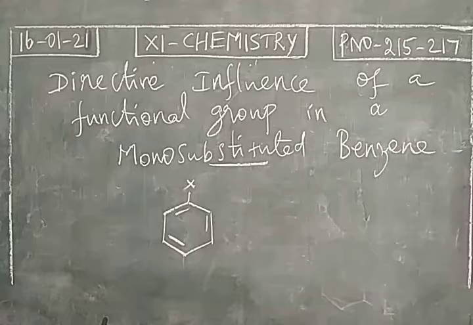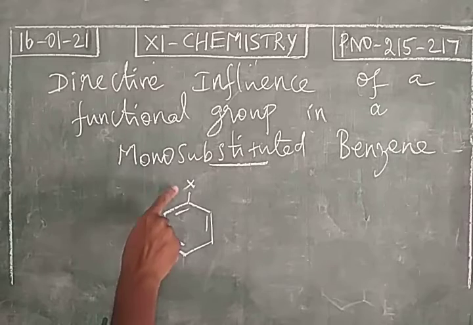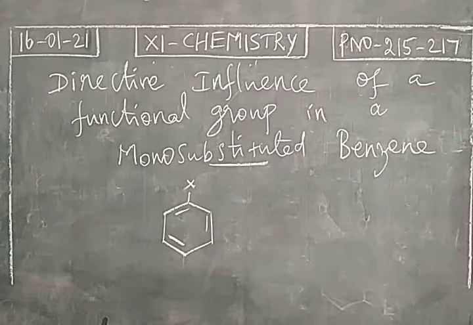When the electrophile is involved in substitution, this functional group directs the incoming electrophile to occupy a particular position. So first point, how this is directing the incoming electrophile in the substitution reaction. Second thing, how this is affecting the reaction rate, because the reaction is an electrophilic substitution reaction.